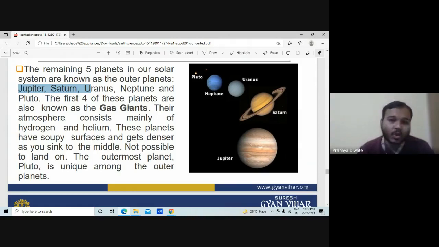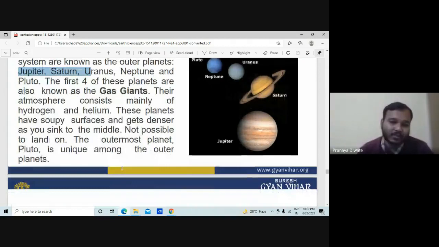The first four of these planets are also known as the gas giants. Their atmosphere consists mainly of hydrogen and helium. These planets have a soapy surface and get denser as you sink to the middle. It is not possible to land on them. The outermost planet, Pluto, is unique among the outer planets. Why? Because of its revolution.